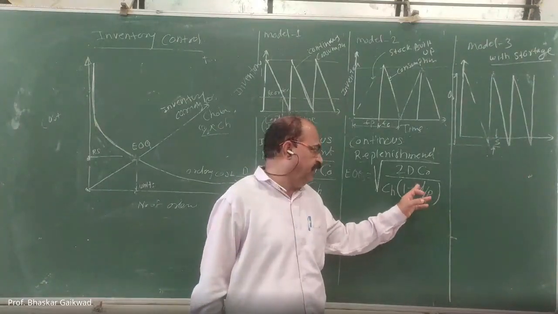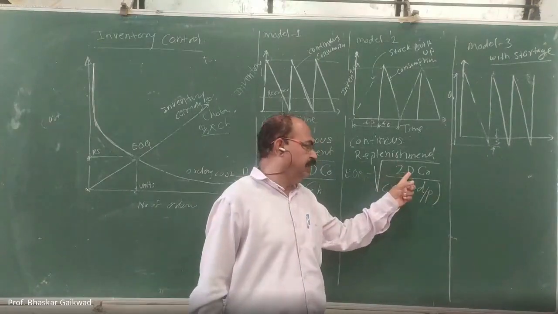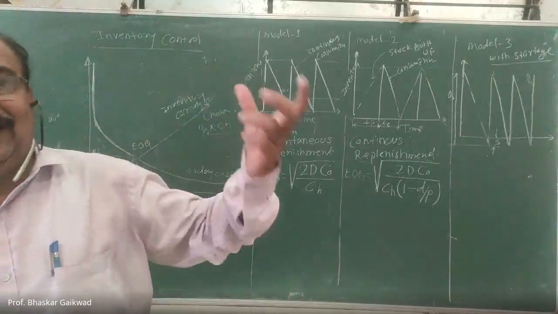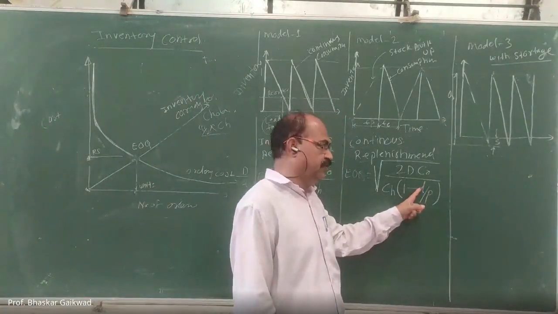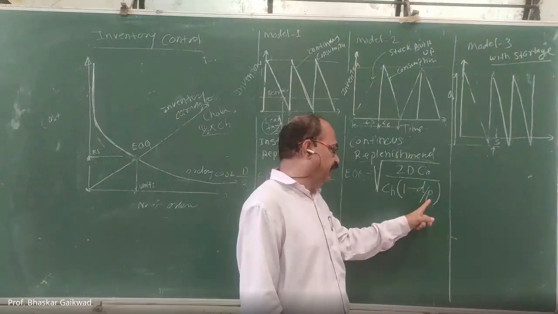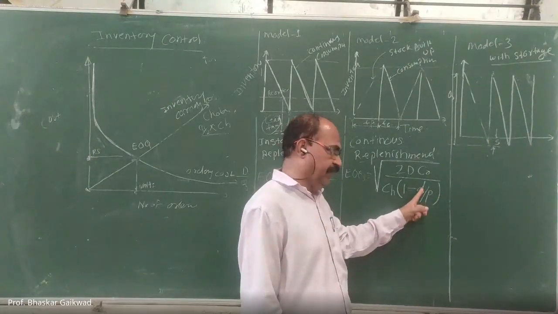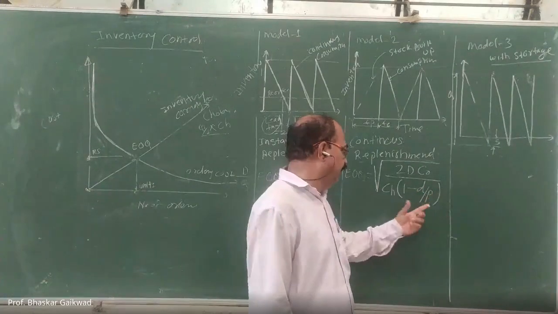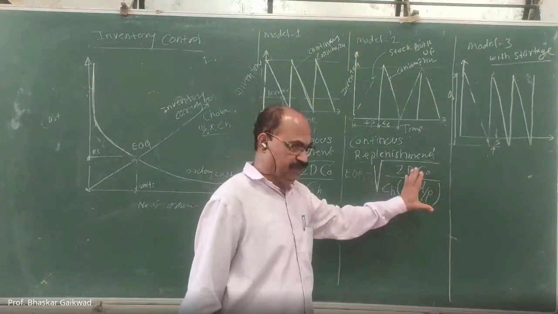P is the production rate per unit time, D is the demand rate per unit time, related to per day. This capital D is related to annual, yearly. But this is also demand, this is also consumption. But per day, this is actually the production rate and demand rate. Demand rate is consumption rate. Only this thing is replaced here. Otherwise, the same thing is there.